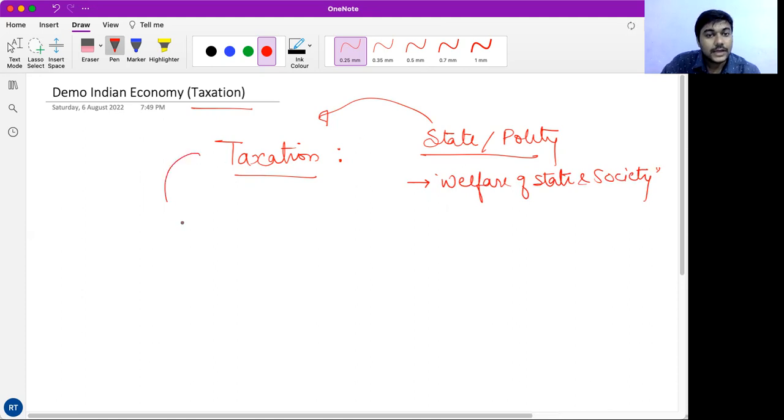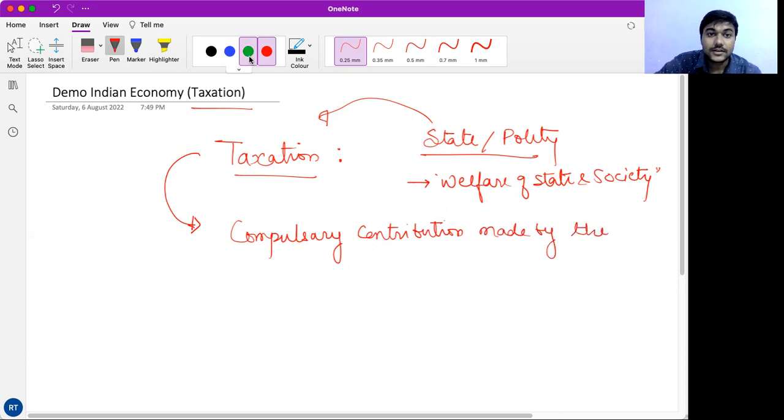So now the question arises: what is taxation? Taxation is a compulsory contribution made by the residents. Friends, we must emphasize the word resident. We are not considering people here, nor are we considering citizens.